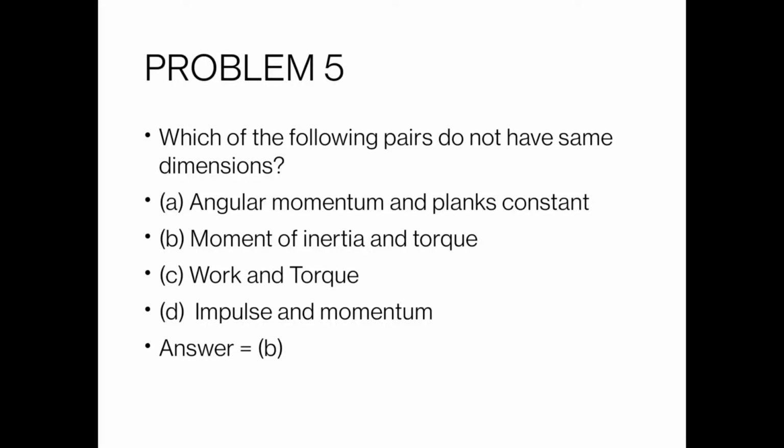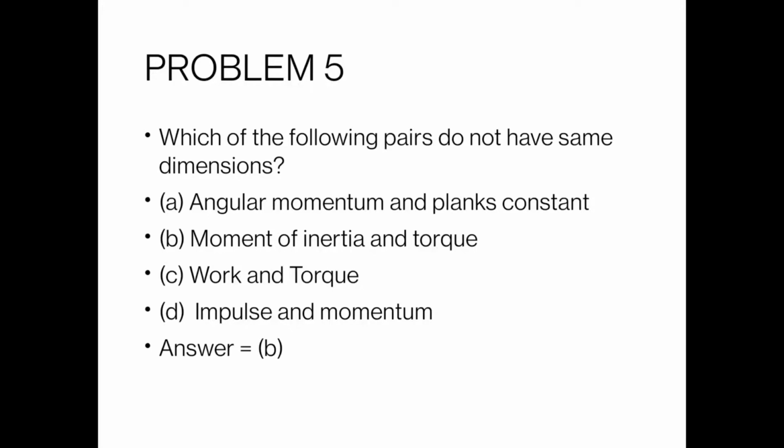Second one is work and torque. W is equal to F dot S and torque is equal to F cross S. The dimensions of work and torque are also the same. Next, dimensions of impulse and momentum. Dimensions of impulse and momentum are again the same.